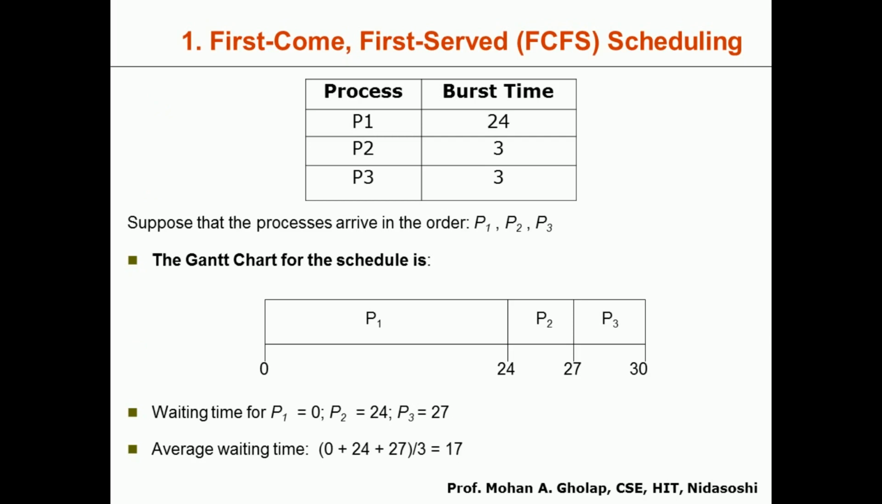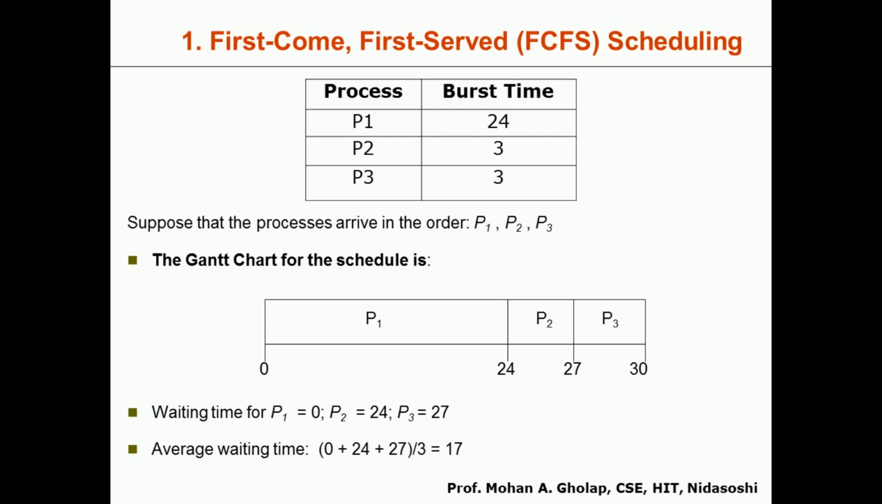Now we'll start the discussion of different CPU scheduling algorithms, starting with the first one. The first CPU scheduling algorithm is first come first served scheduling, also called in short FCFS. As the name itself indicates, first come first served.